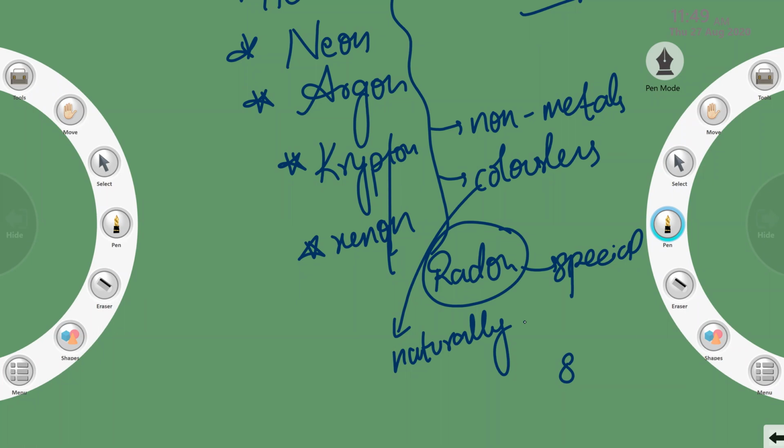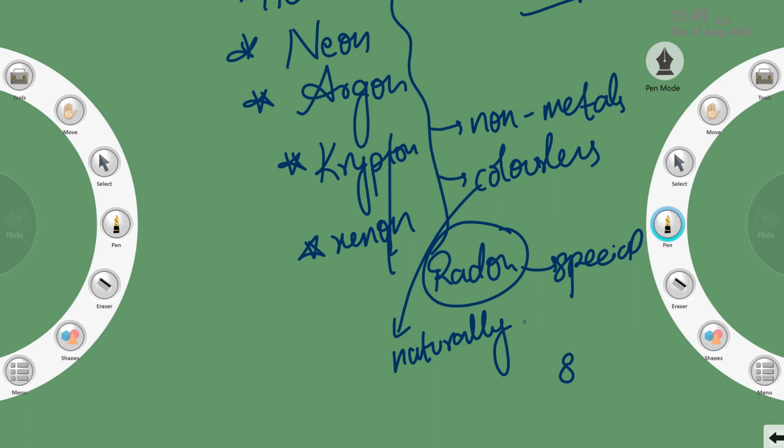Naturally means they are present in nature. Some chemicals we produce when one element reacts with another element to form a new compound. That kind of chemical reaction we don't do artificially here. So they are present in the atmosphere, around us, naturally.